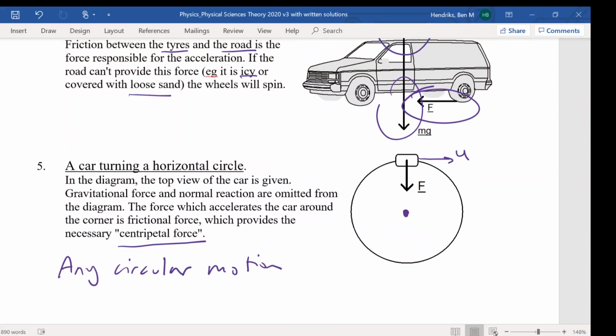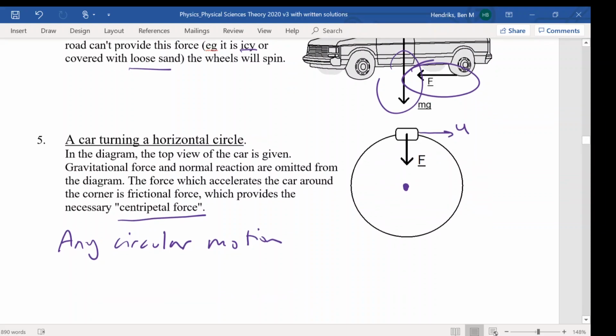That change of direction is due to frictional forces between the road and the tyre, and they're pointed towards the centre. If you are thinking about planets or anything in space orbiting something else, the force is due to gravity. But because those planets or other objects are moving so fast initially in another direction, they maintain this circular orbit around the planet, even though they are being accelerated towards the centre of the planet.